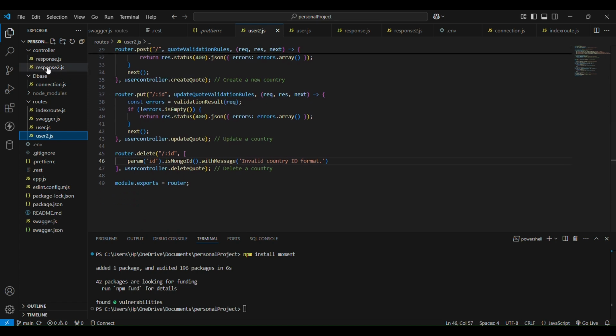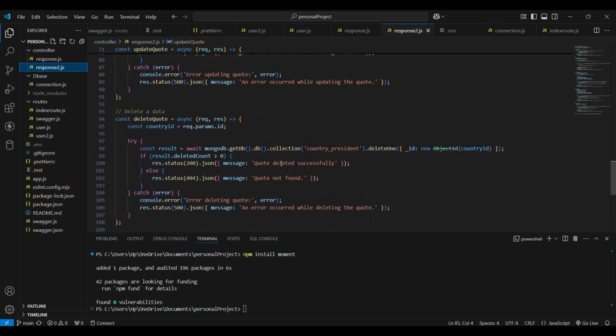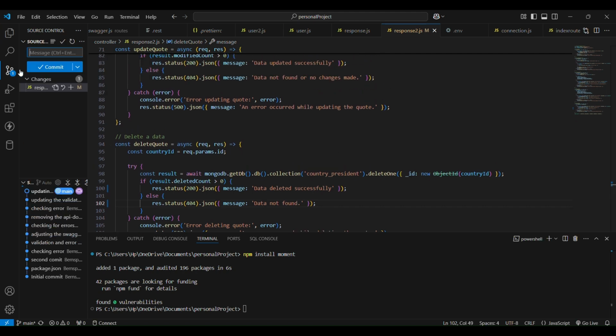It should be data deleted successfully, and data not found. Data deleted successfully and data not found. So I've corrected that. Updating. Just updating.